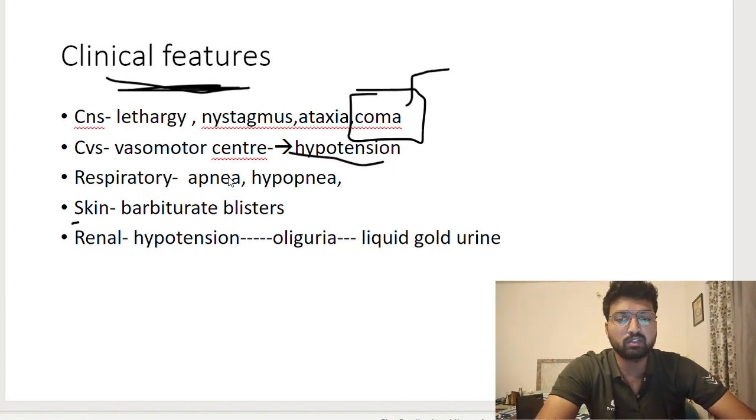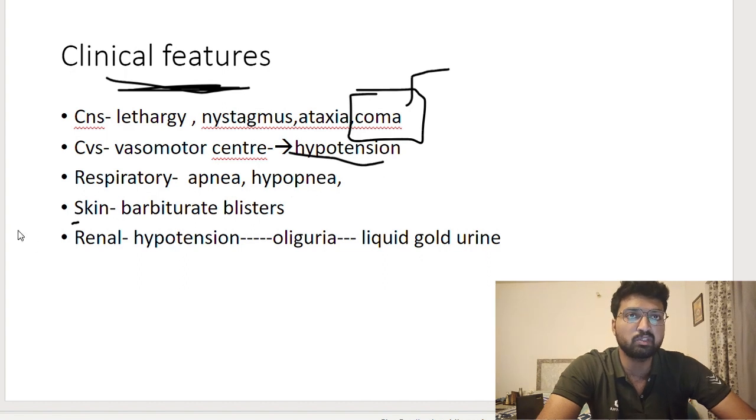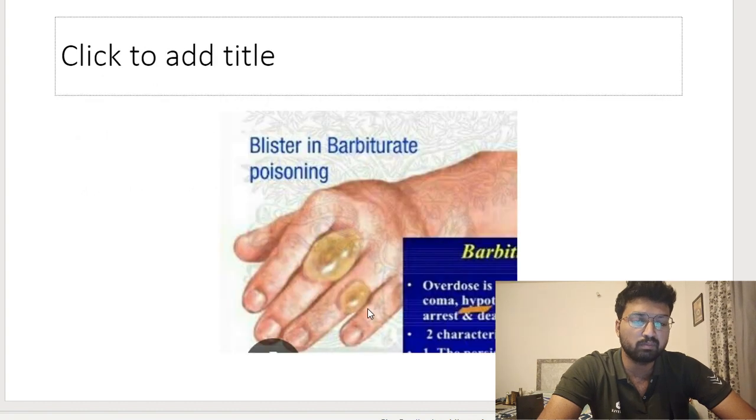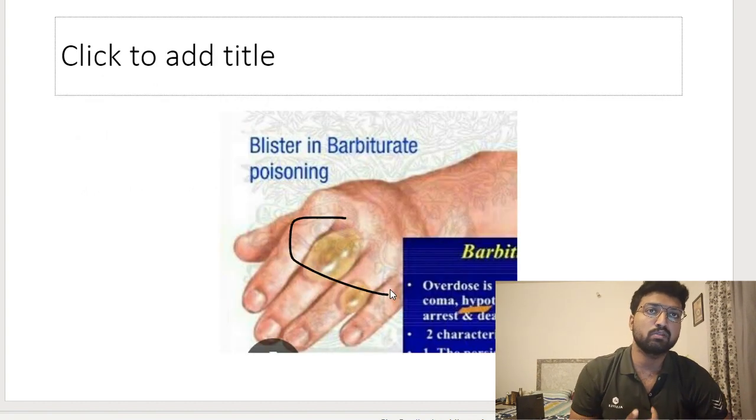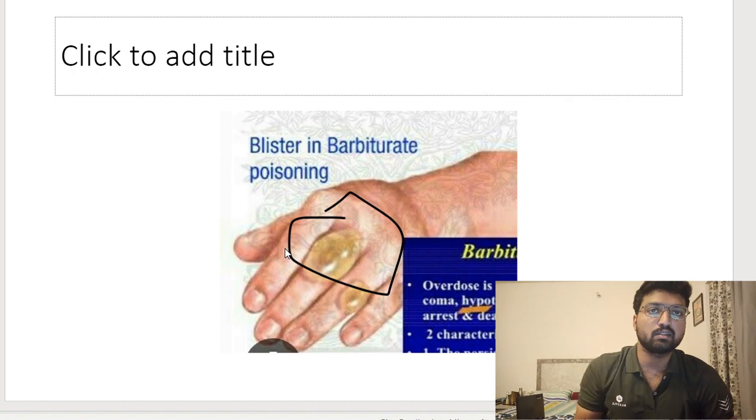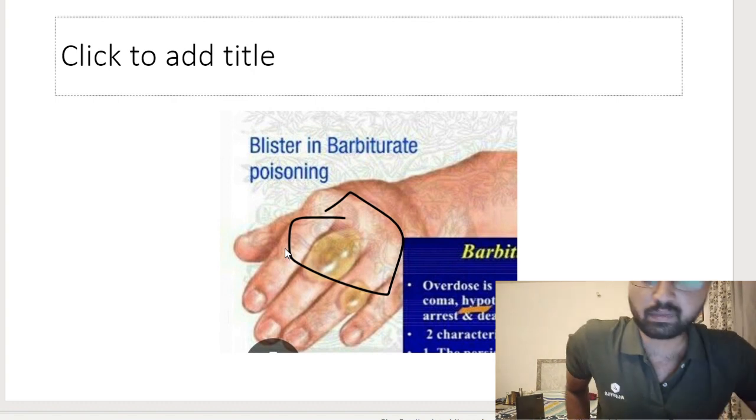In the skin you will see something known as barbiturate blisters. This is very commonly asked in the NEET exam. I'll show you a picture. This is an image of a blister, which is formed on the skin that touches the surface, like the elbows and the shin.